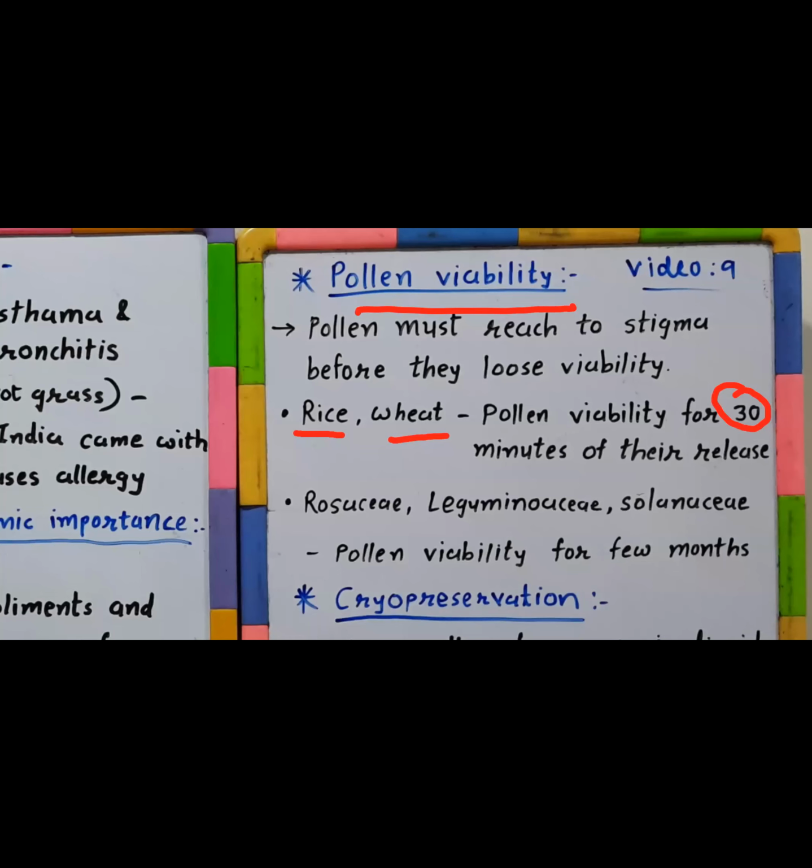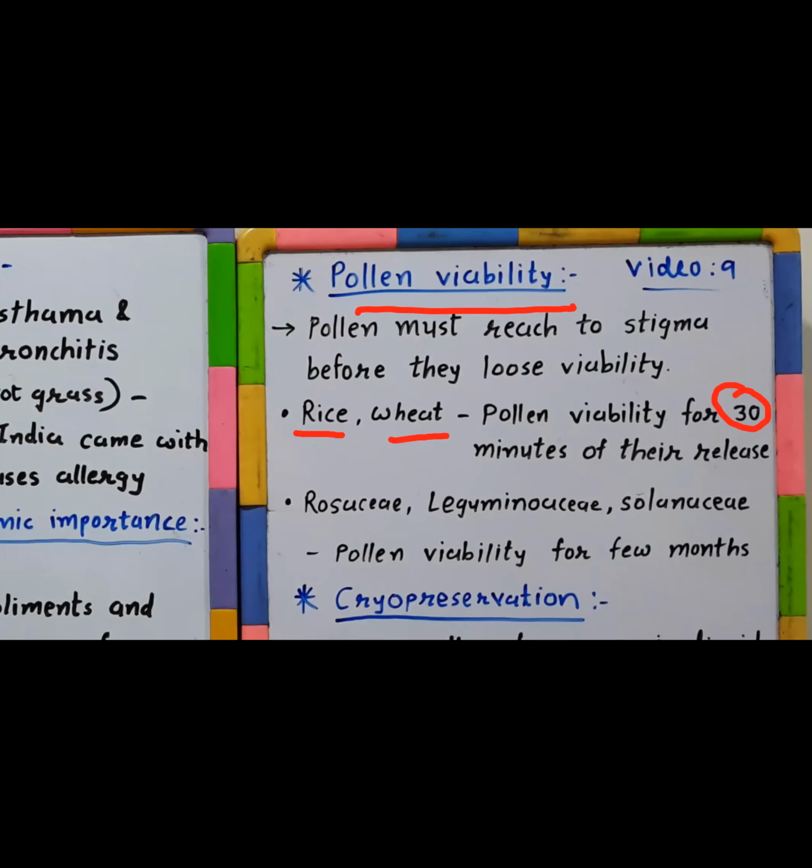If the 30 minute period is crossed and then they reach the stigma, they will not be able to germinate there. So germination must be done within the 30 minutes. Otherwise, it will fail. That's what they are trying to explain.